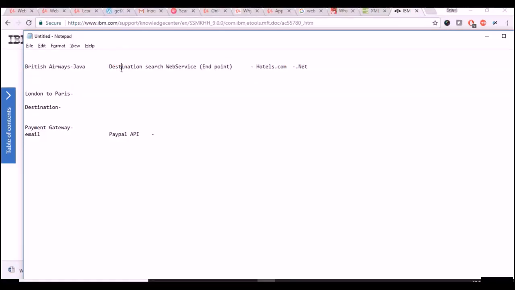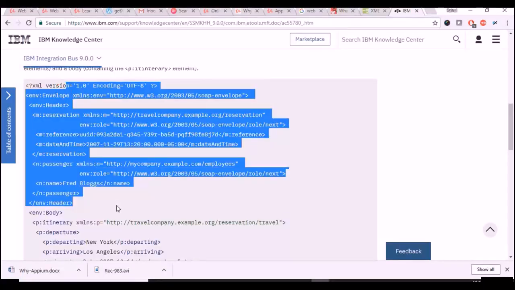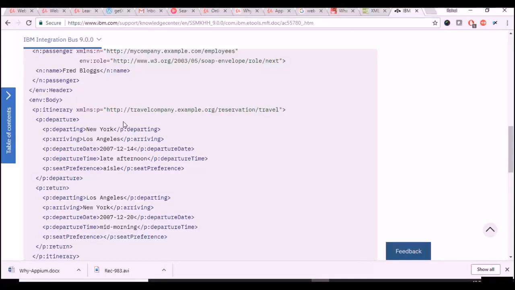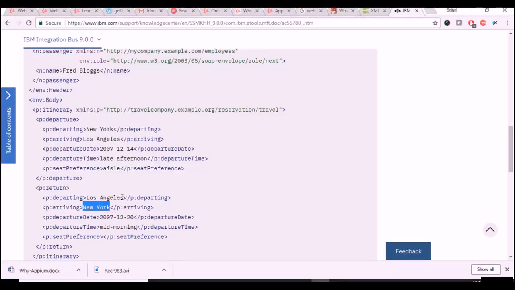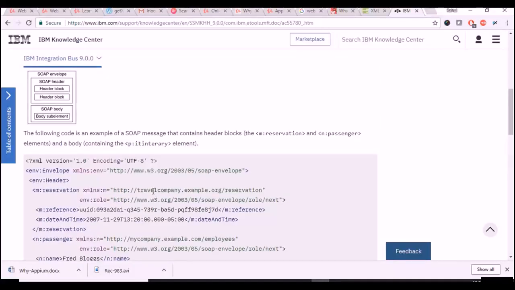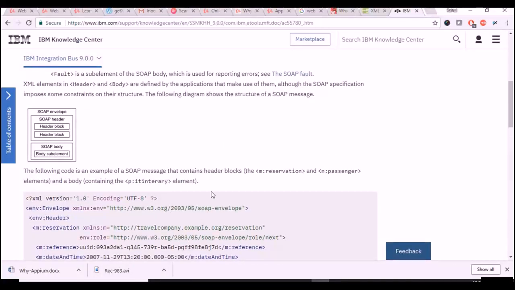The SoapUI tool will give you all this template and structure. All you need to do is fill in these values, that's all. New York, Los Angeles, late afternoon, aisle. So in the SoapUI tool, when you import, I'll tell you how to use the web service in SoapUI, that tool will give you all this structure with blanks here. You have to fill these blanks with the values. So that's easy. That's why we depend upon tools like SoapUI.